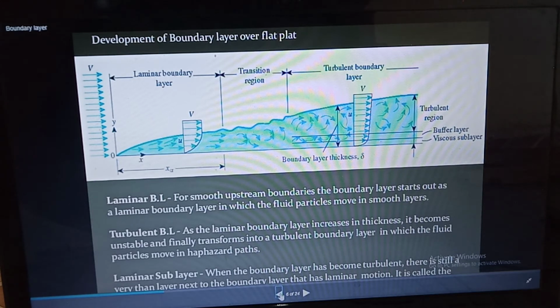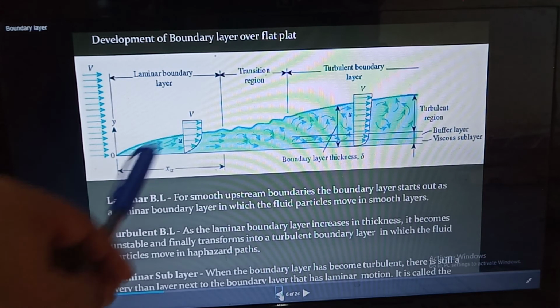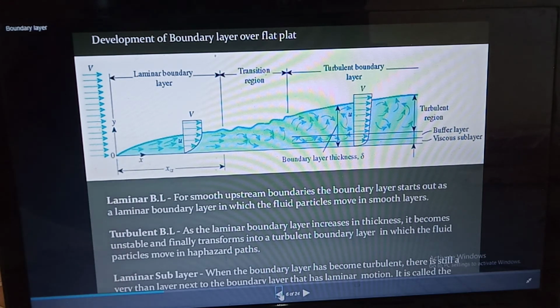So there will be the formation of boundary layer regions, and the formation of the boundary layer begins at the leading edge. Now at subsequent points downstream of the leading edge, the boundary layer region increases because the retarded fluid is further retarded.